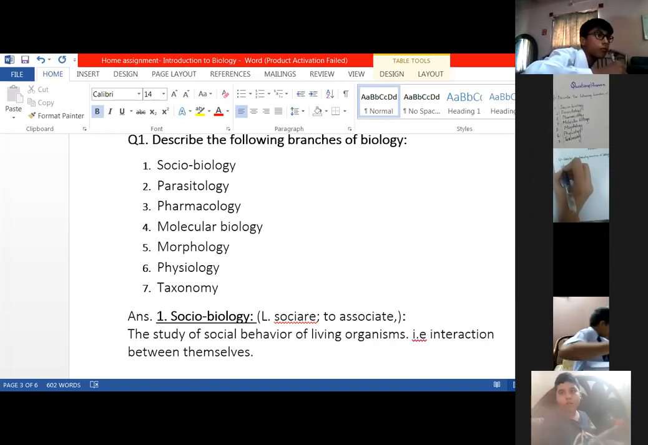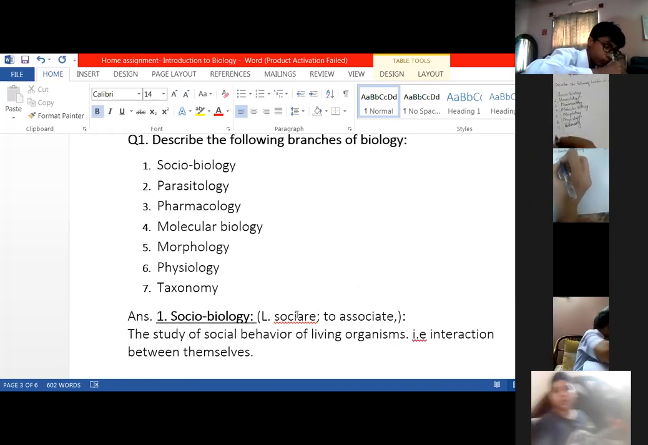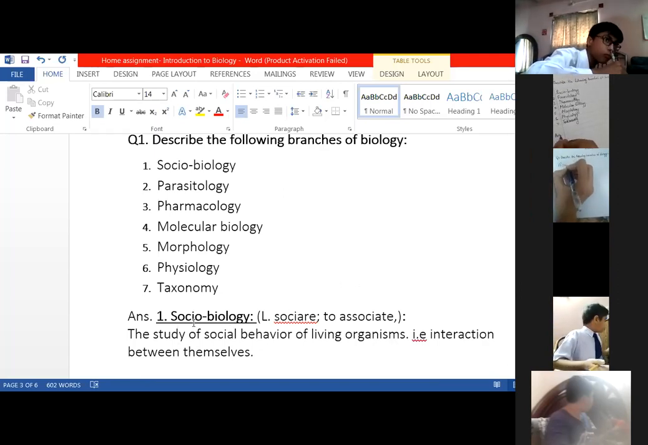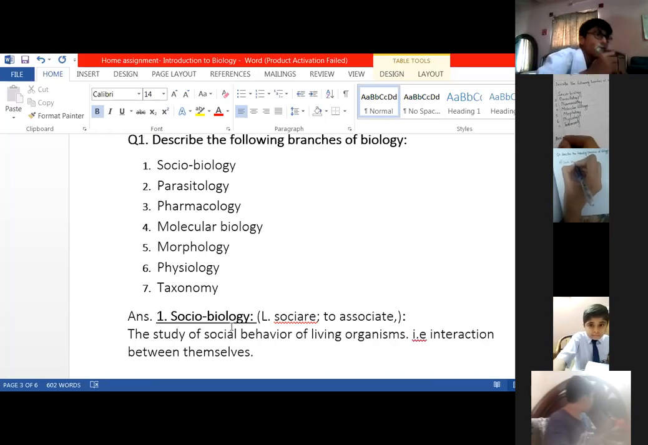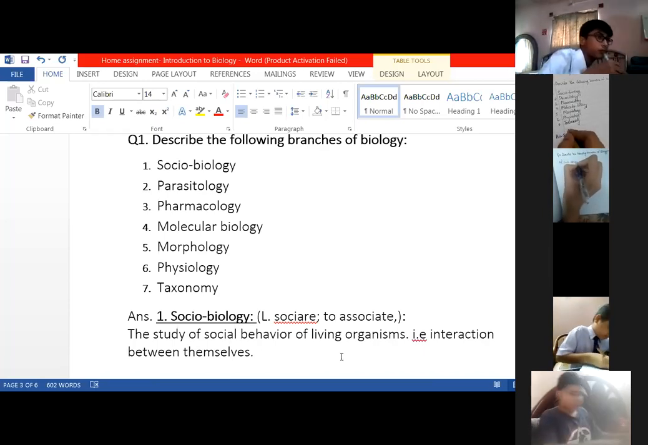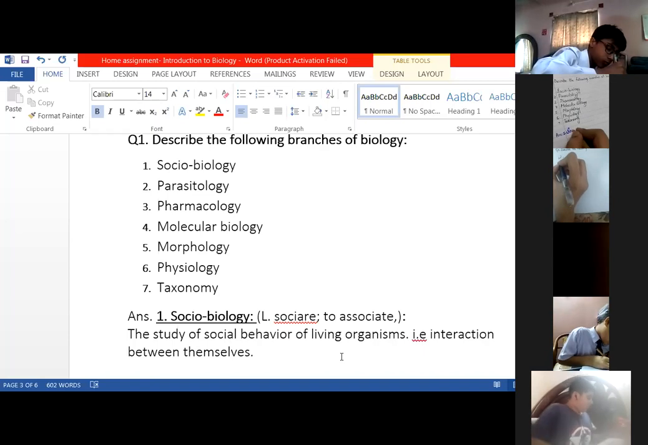Yes, Aisha, good. Aisha, beta, start writing the definition of the first branch, that is sociobiology. Make the heading in bold letters, and you can write directly from the book.